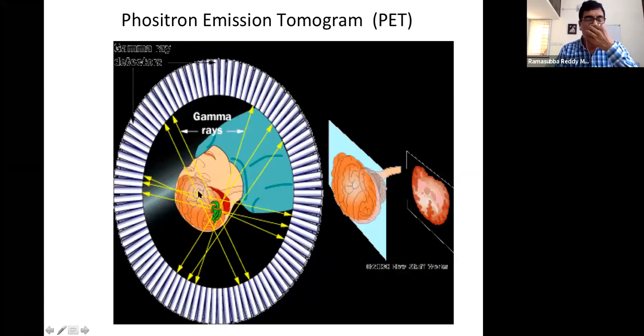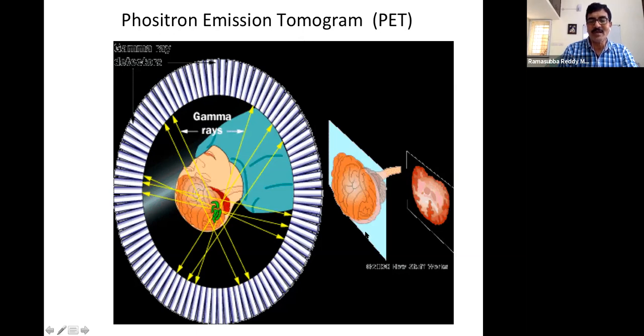And there are other mechanisms like PET, positron emission tomogram. Here some radioisotopes are placed in the body, and these radioisotopes generate gamma rays that go in different directions. By keeping detectors around the head, they calculate an image, which we get as the PET, positron emission tomogram.